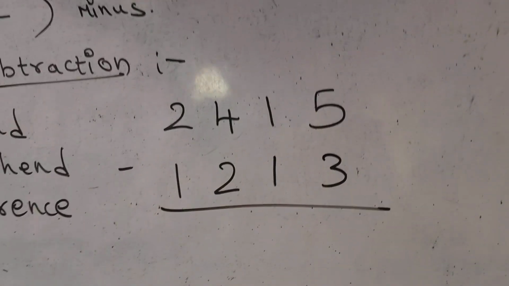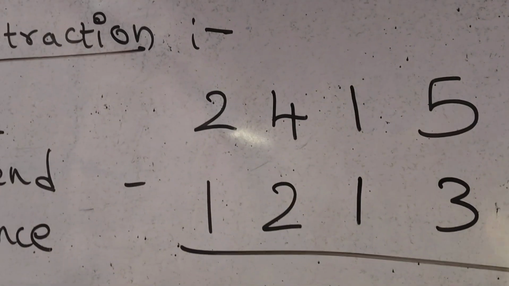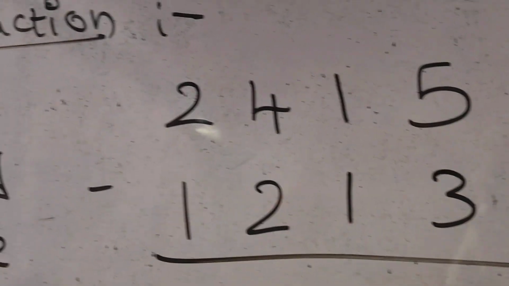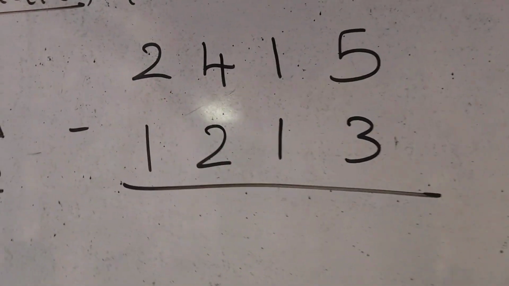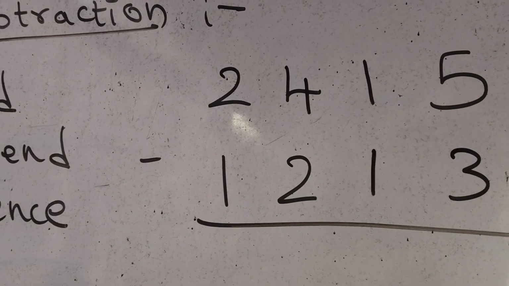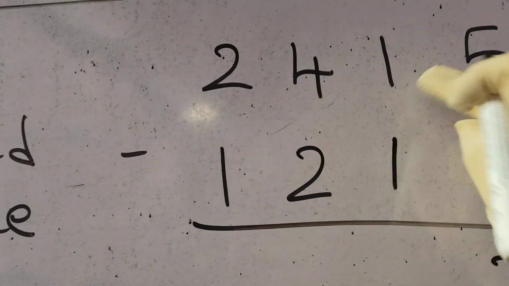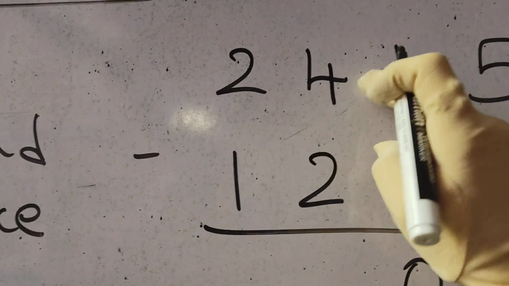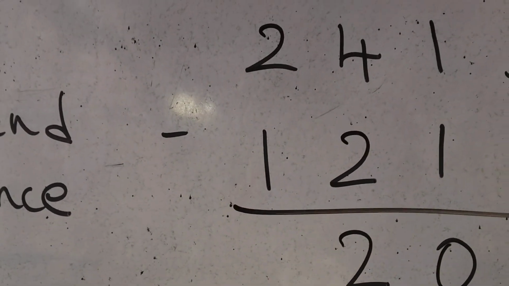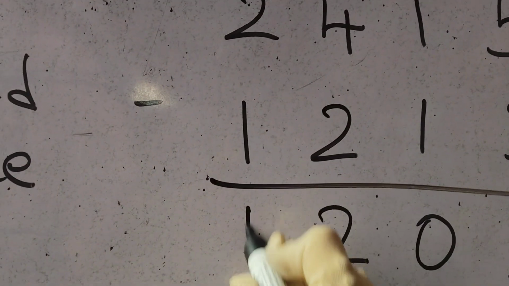Okay, wait, I'll explain you once again. Kids, now look at this problem. See, there are two numbers. So now to understand, if you subtract, 5 minus 3 is how much? 2. Yes, 1 minus 1 is 0. 4 minus 2 is 2. 2 minus 1 is 1.